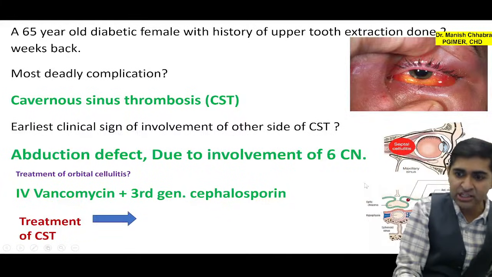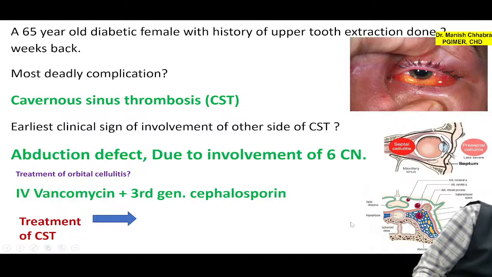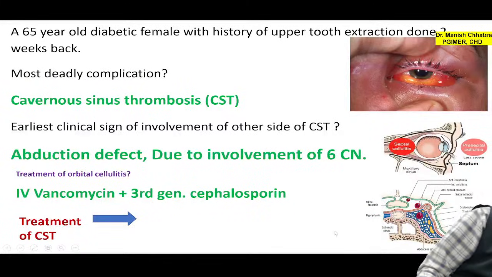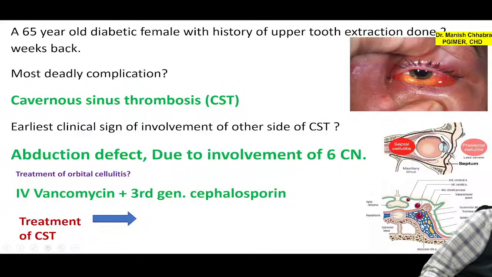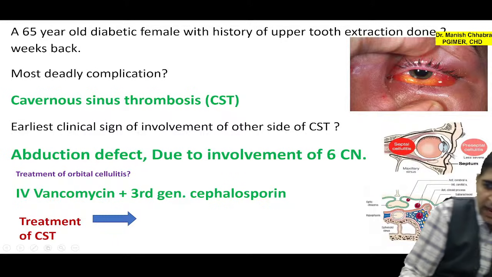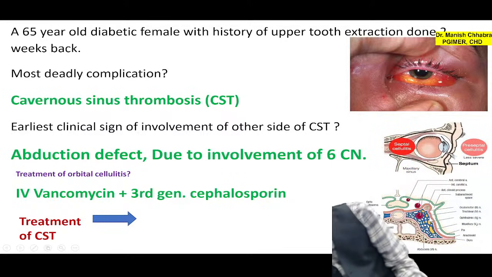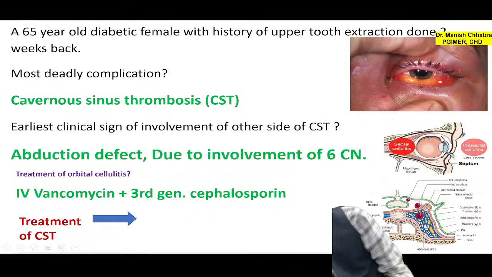Just by looking over here. यहाँ पे देखेंगे, I'll just get on the side. अब देखिए यहाँ पे आप देख पा रहे हैं, what is this? This is your cavernous sinus, and can you appreciate that there is one nerve which is passing through the center of cavernous sinus? देख पा रहे हैं? I'll just shift here for better viewing. तो यहाँ पे देखिए, there is one nerve which is passing through the center of cavernous sinus.